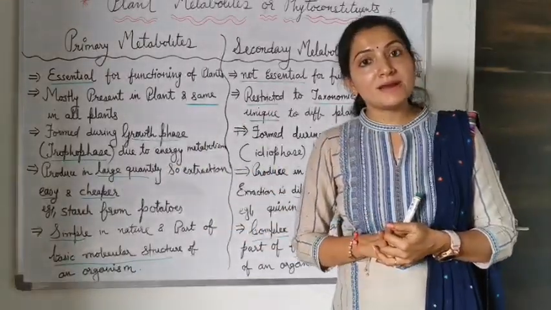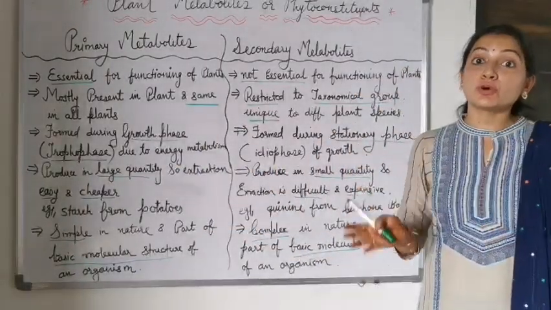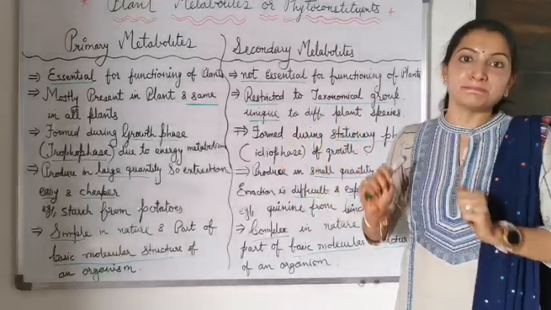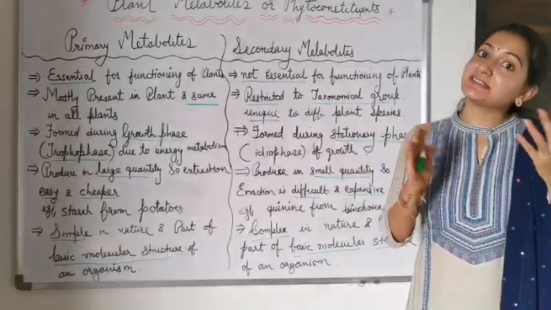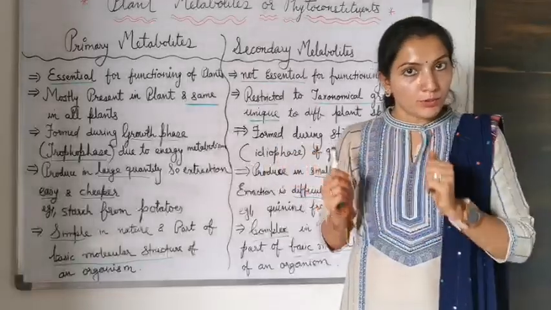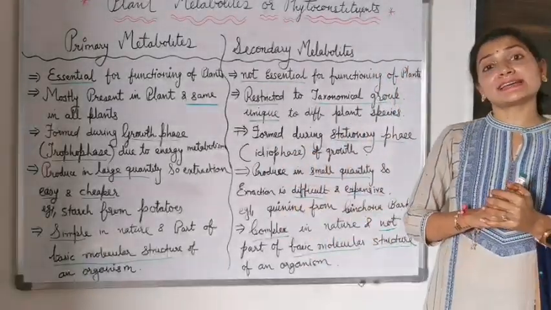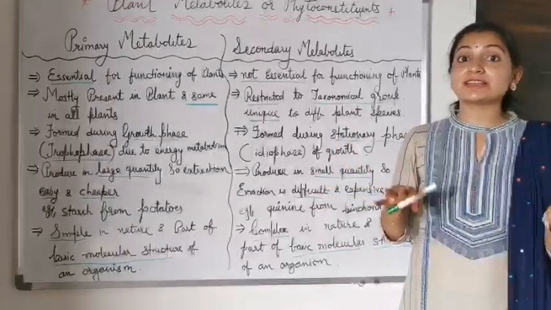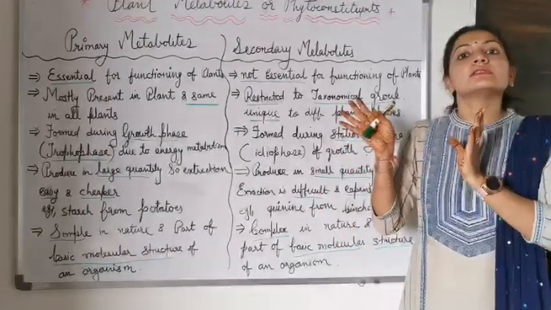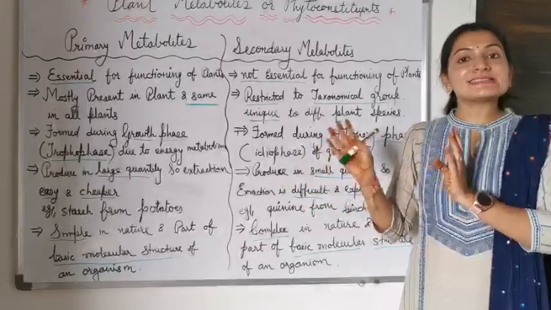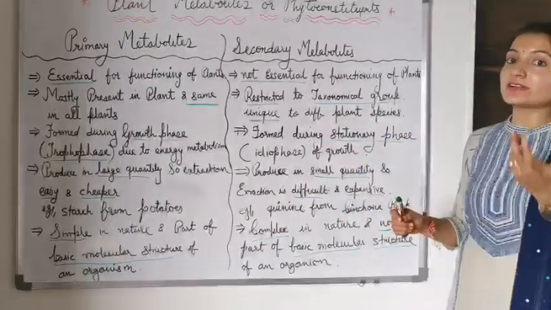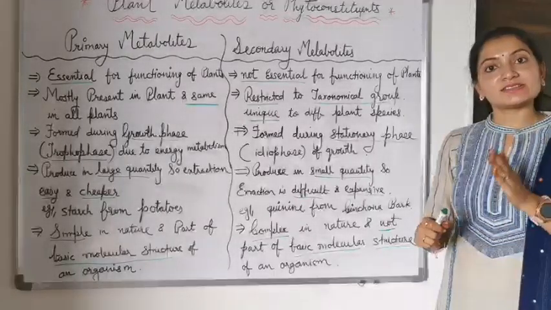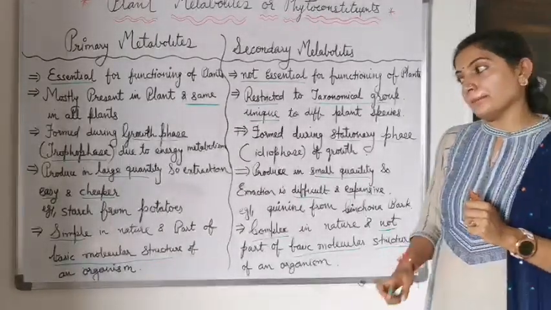Primary metabolites are produced in large quantities, so their extraction is quite easy, simple, and cheaper. Example, starch from the potato. While secondary metabolites are produced in a lesser quantity, so their extraction is quite tough, expensive, and a difficult task. An example is quinine, extracted from the cinchona bark.